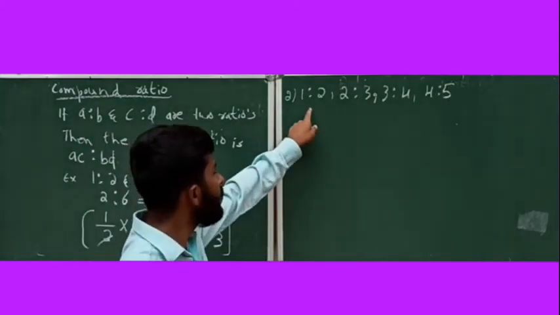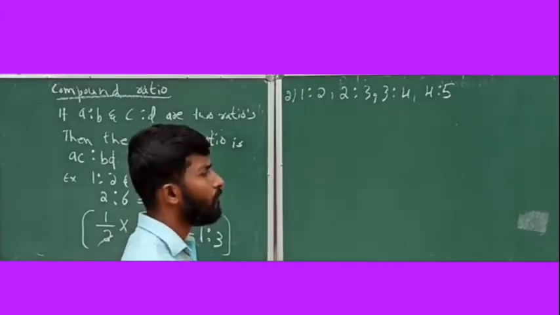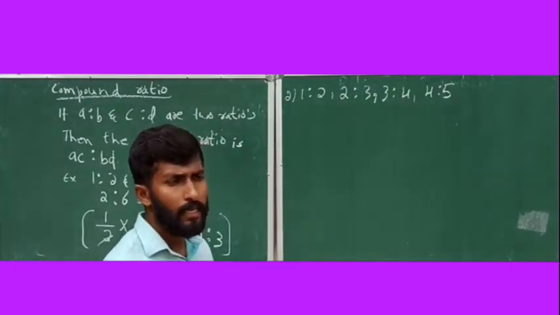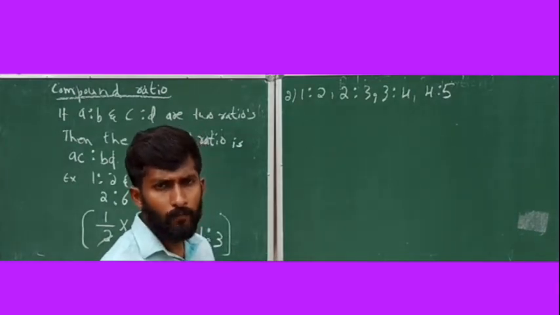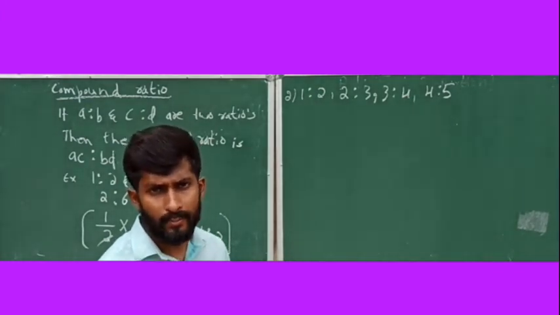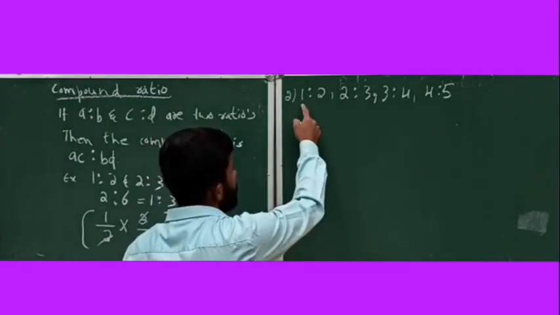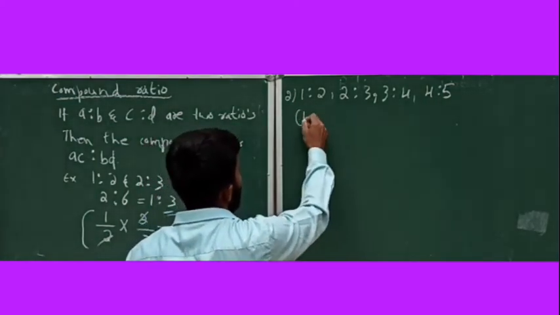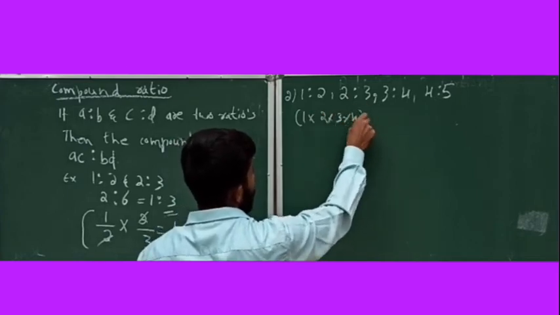See the second problem. Find the compound ratio of 1:2, 2:3, 3:4, 4:5. Clearly, the definition says compound ratio is obtained by multiplying the corresponding antecedents and multiplying the corresponding consequents, right? The antecedent is 1 into 2 into 3 into 4.